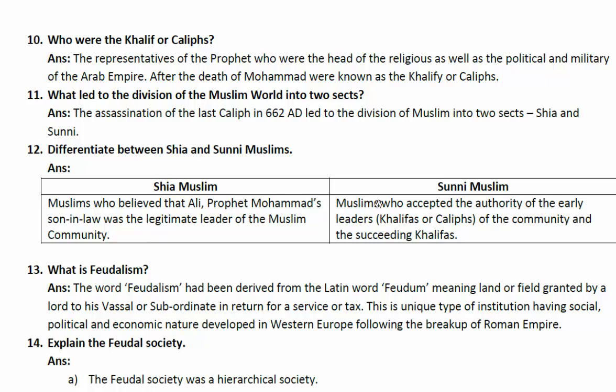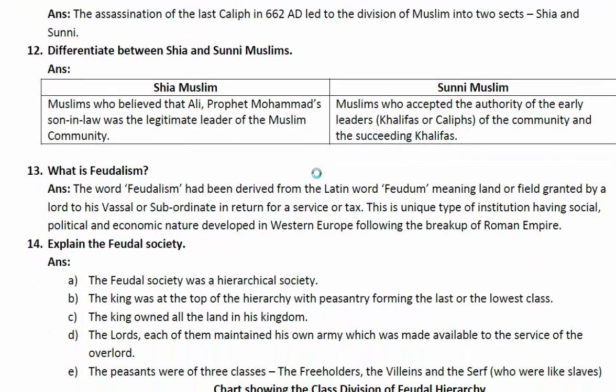And Sunni Muslims who accepted the authority of early leaders, caliphs of the community and the succeeding caliphs. So these were the two sects of the Muslims, Shia and Sunni Muslims. Okay, differences. What is feudalism?